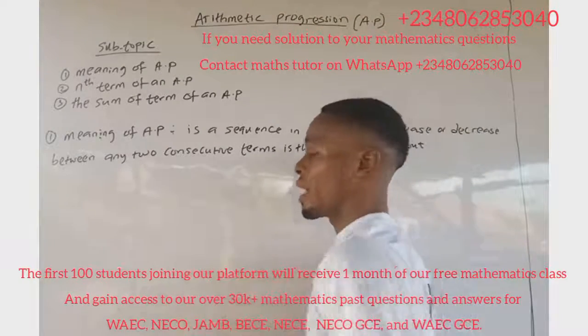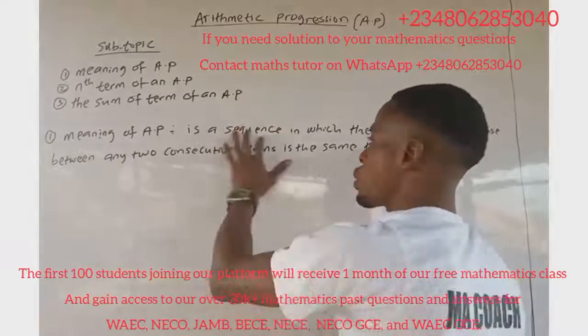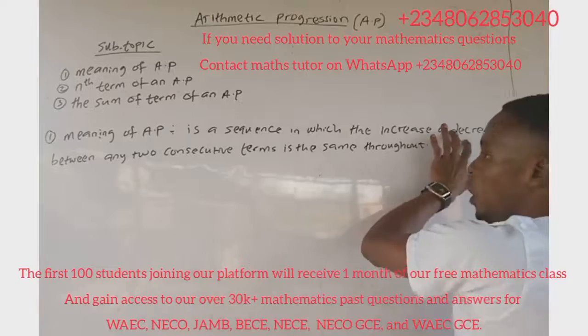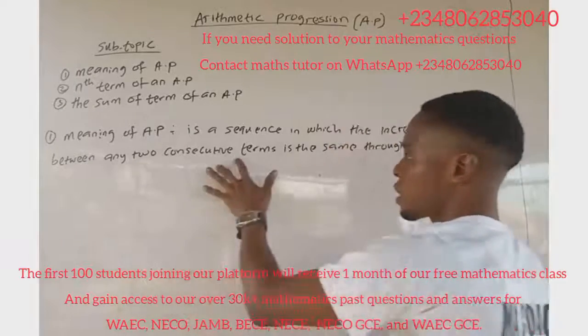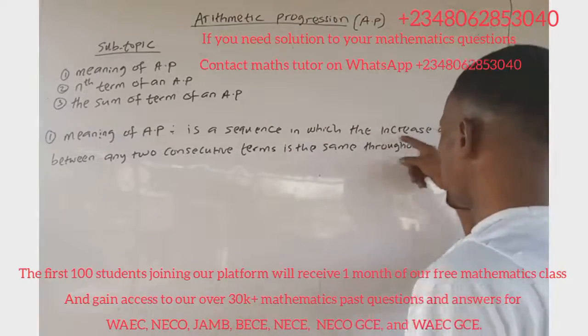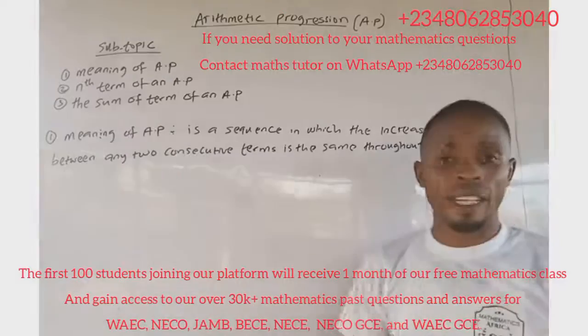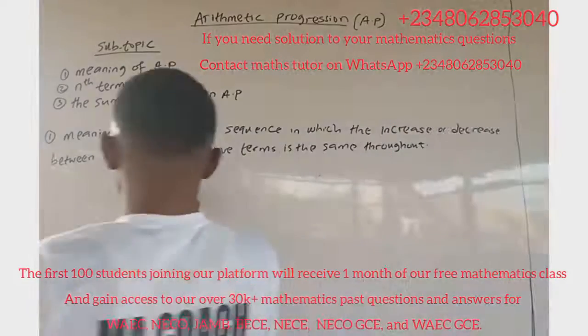What is the meaning of AP? As I write on the board here, AP, which is arithmetic progression, is a sequence in which the increase or decrease between any two consecutive terms is the same throughout. This increase or decrease is called the common difference, which is denoted as d.